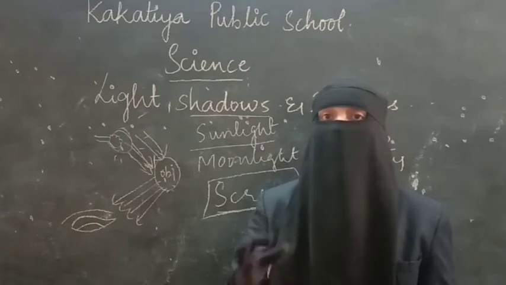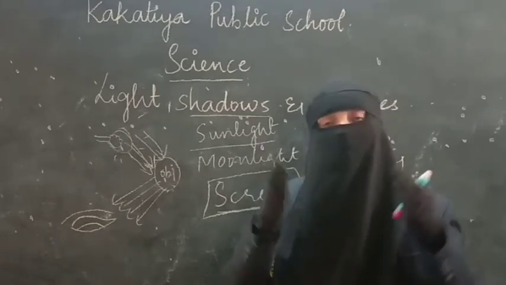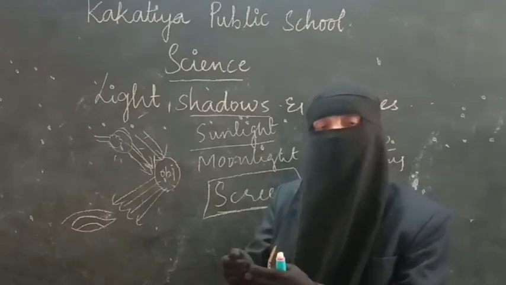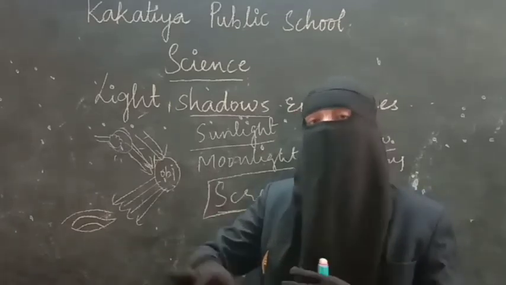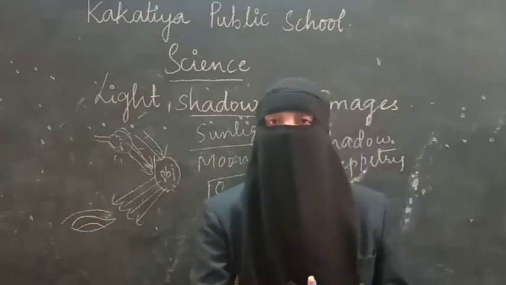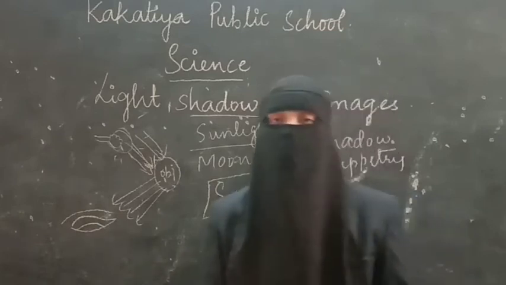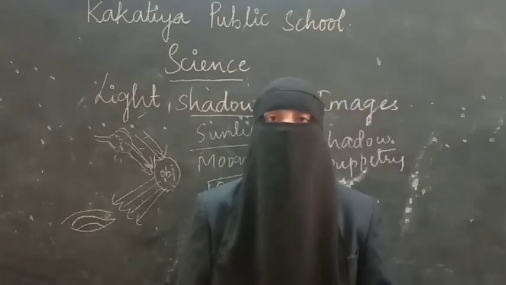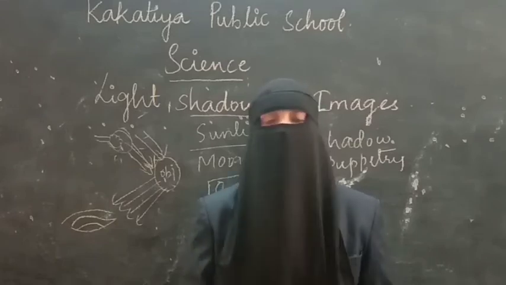Puppets are opaque and a source of light is provided. So light falls on the puppets and the shadow of the puppets is seen on the screen, and then the puppets move and they narrate some story. So it is called shadow puppetry. People and children enjoy this puppetry a lot. If you want, you can also do this small activity at your home.